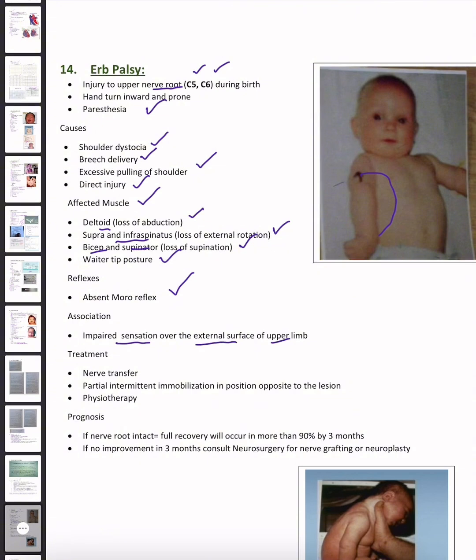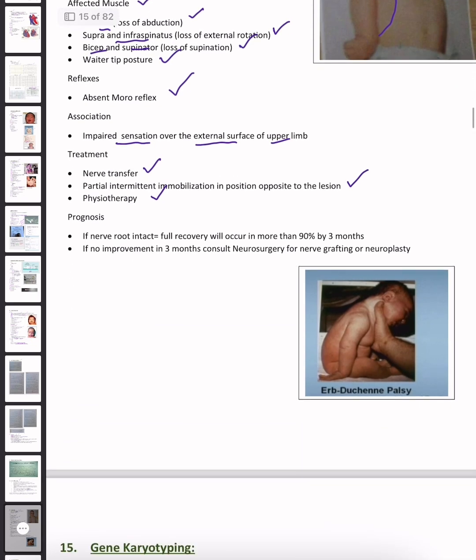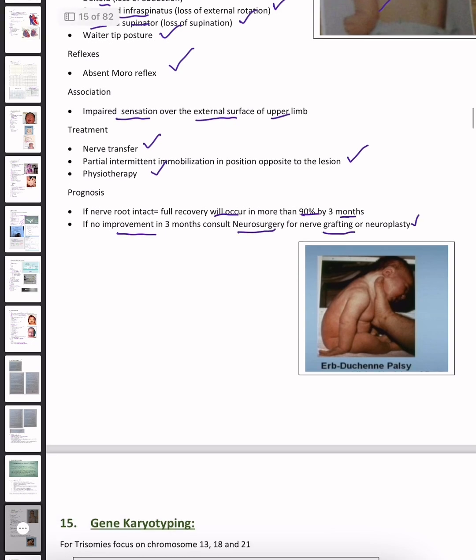What are the treatment options? Nerve transfer, partial intermittent immobilization in position opposite to the lesion, physiotherapy. Okay, what is the prognosis? If the nerve root is intact, full recovery will occur in more than 90% by 3 months. If no improvement in 3 months, consult neurosurgery for nerve grafting or neuroplasty.